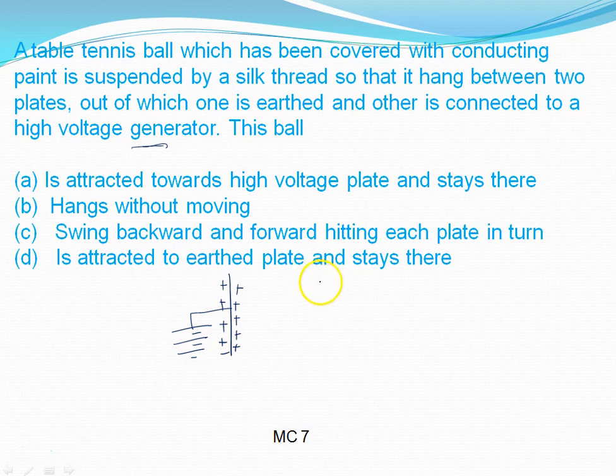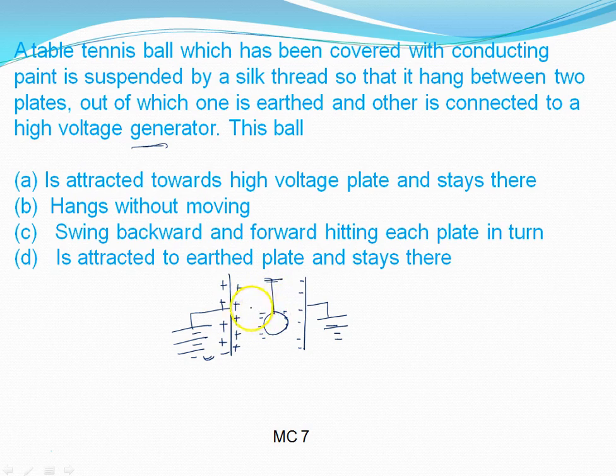In front of it there is another plate, which is grounded. Later on you will study and I will explain, when this plate is grounded, this side is having the negative charge, and this is the metallic tennis ball, a metallic coating. In a little while you will study that here you will get the induction effect and negative charge will come here, positive charge will come here. There is a high amount of charge from the high voltage generator, and suppose you tilt slightly toward this side by chance.